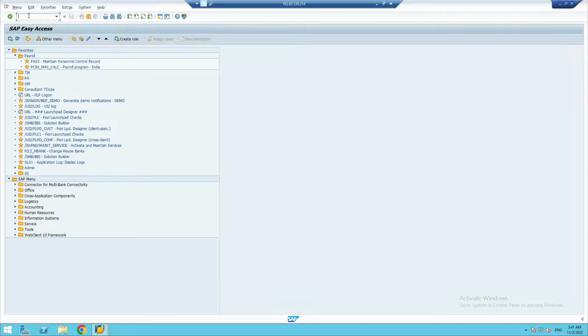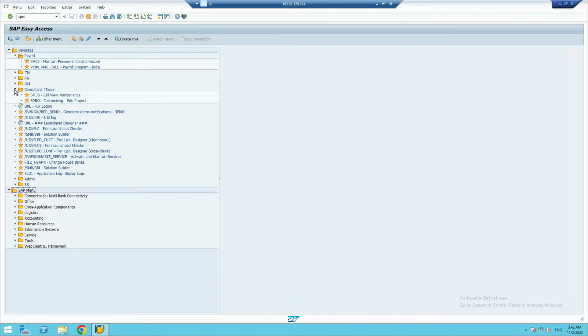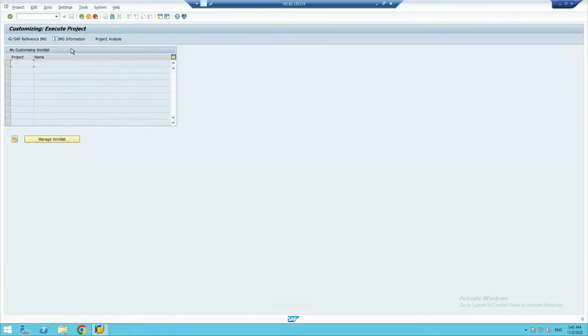Because in the last classes we created PA and PSA, now in this class let's see what we'll create. First of all, this is the command box. In the command box, I'll type SPRO. You can type it and press enter, or otherwise, as a shortcut, you can click on the consultant T code. I have already created the SPRO transaction code here, so you can directly double click on it and that page will open.